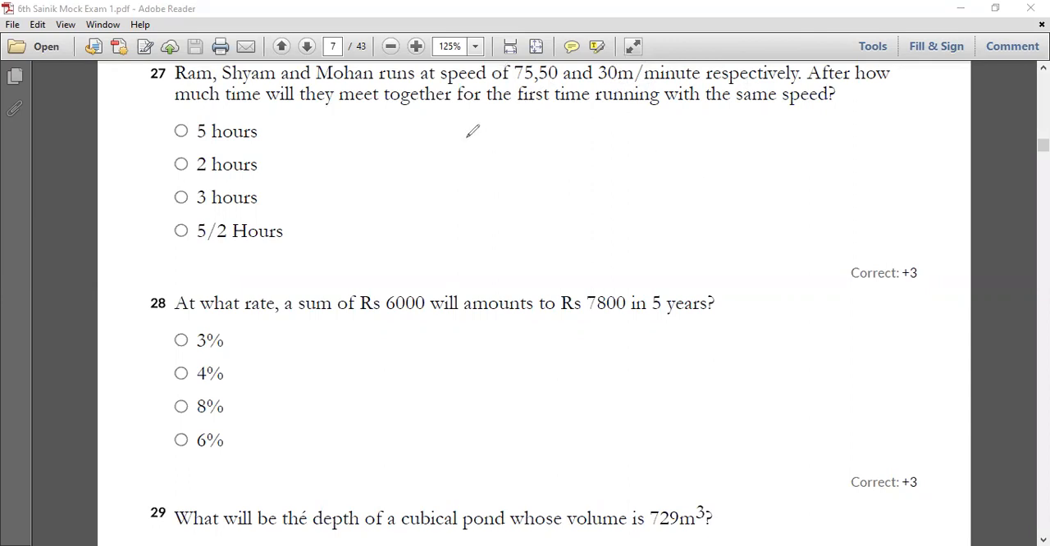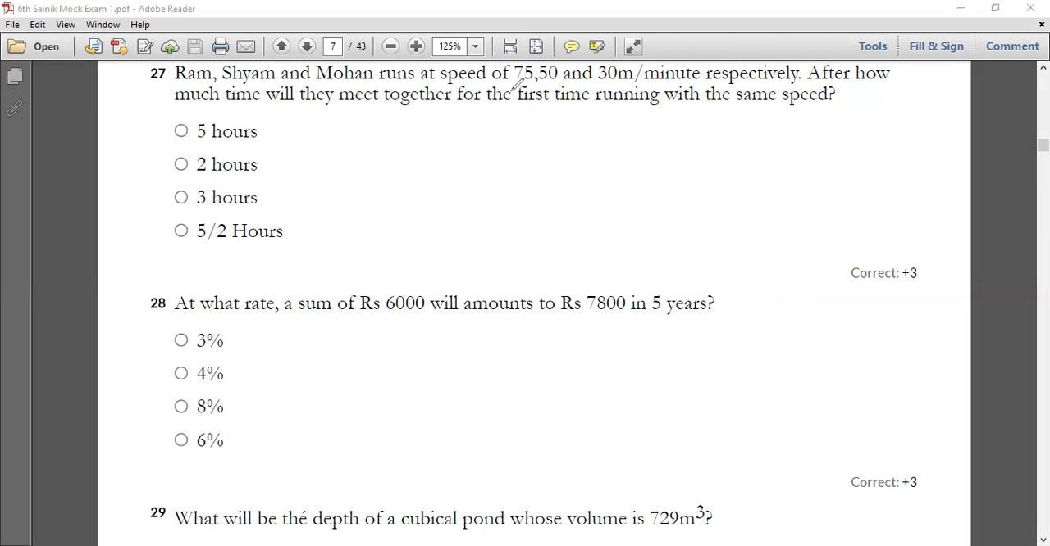Okay, so fine, we'll just move on to your 27th question. Your 27th question deals with three persons, namely Ram, Shyam, and Mohan. These three people run at the speeds of 75, 50, and 30 meters per minute respectively, and you have to find after how much time they will meet together for the first time. This is from time, speed, and distance.